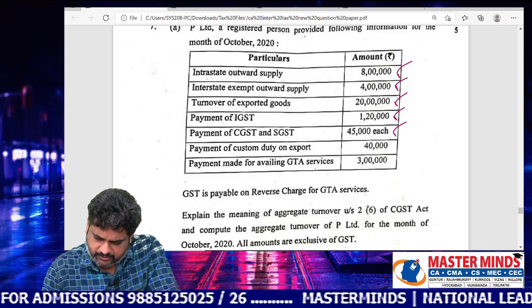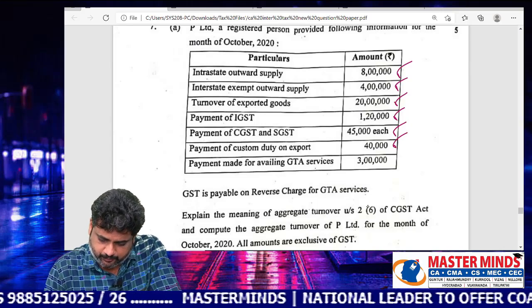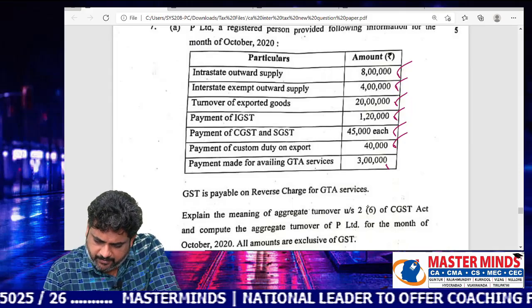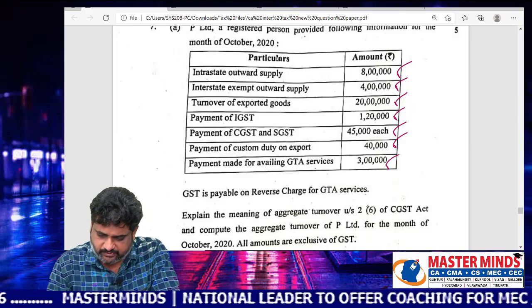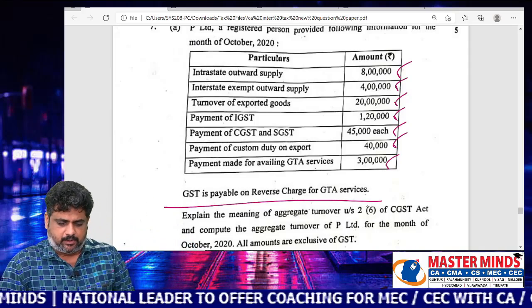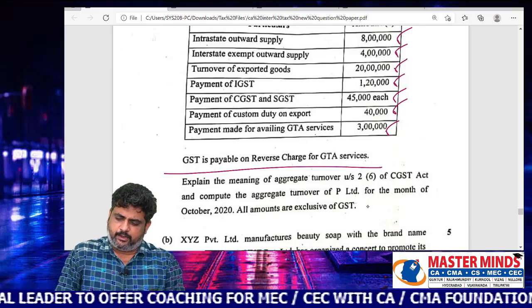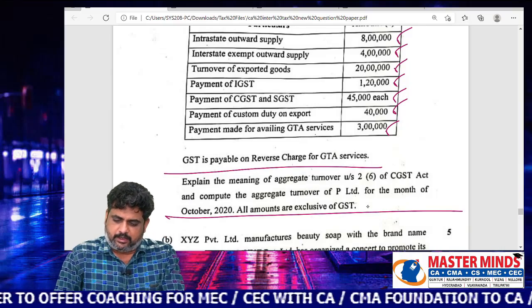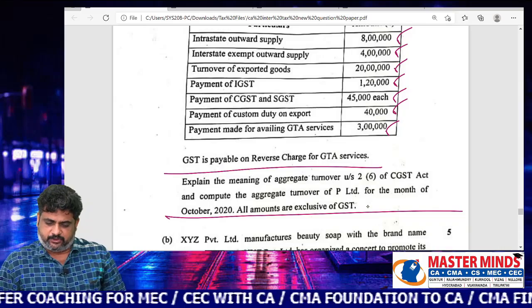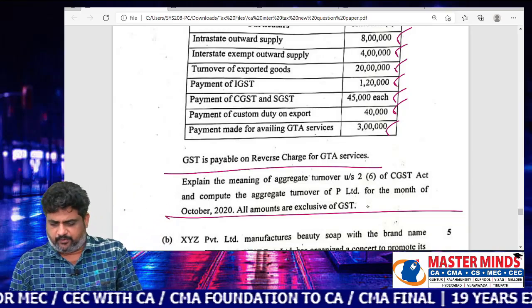Payment of CGST and SGST is 45,000. Payment of customs duty on exports is 40,000. Payment made for availing GTA services is 3 lakhs. GST is payable on reverse charge for GTA services. Explain the meaning of aggregate turnover and compute the aggregate turnover of P Limited for the month of October 20. All the amounts are exclusive of GST.